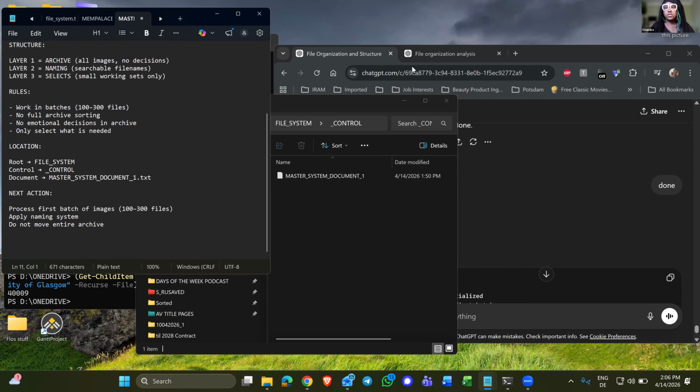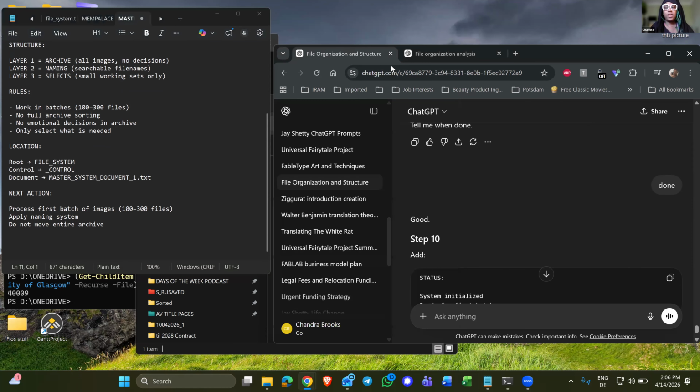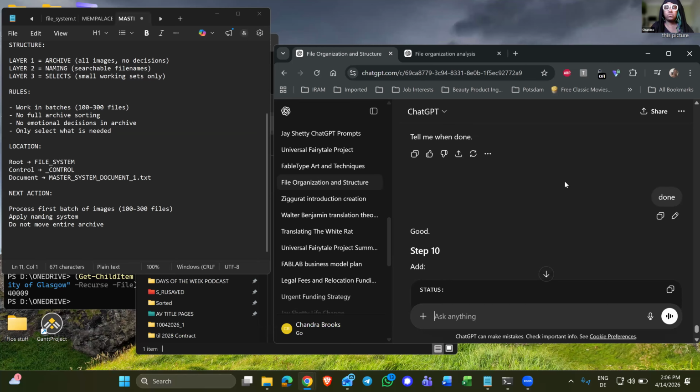And because this is really confusing, I had to back ChatGPT right back down to where it wasn't driving me crazy. So that's telling me step by step by step, which was not something that we were doing in this first session of file organization and structure.